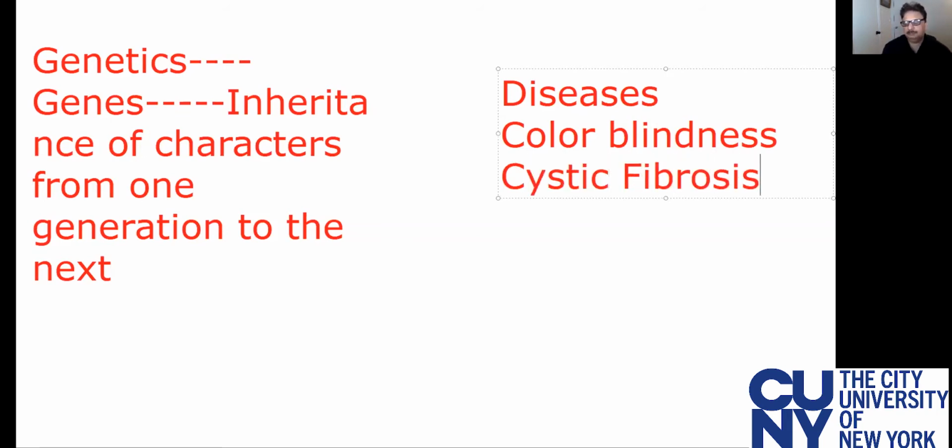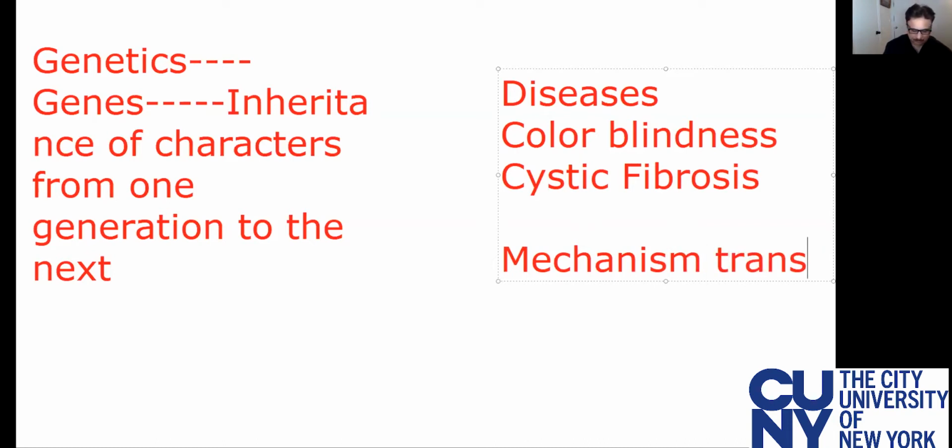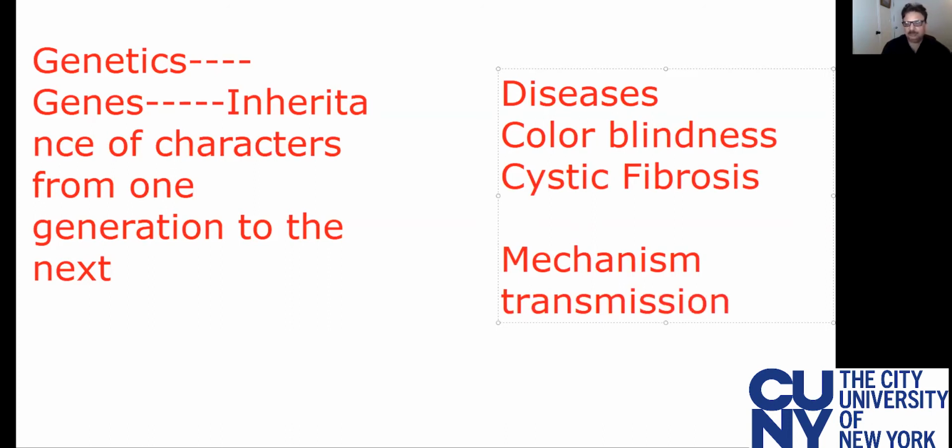So there are many diseases which could be passed on from one generation to the next generation. So it is very important to understand the mechanism of transmission of diseases.